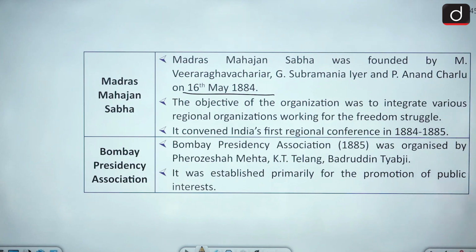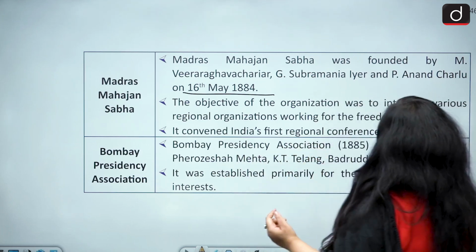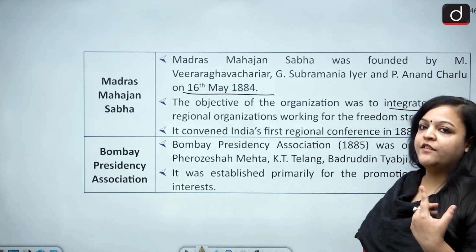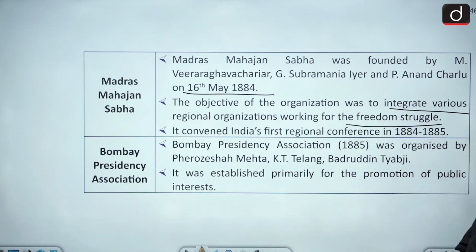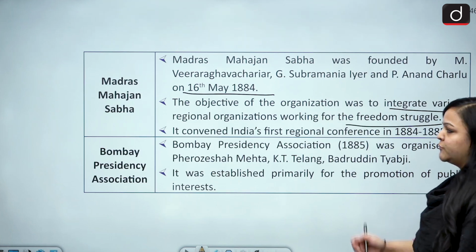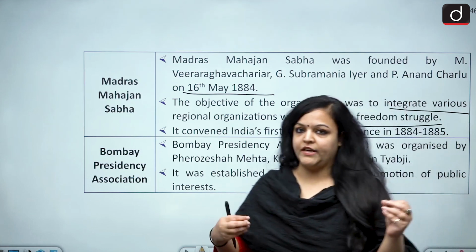Fine. So who do we have first? We have Veera Raghava Cheryar. Then we have G. Subramania Iyer. Then we have P. Anand Charlu. Okay. What was the main objective? The main objective was to integrate various regional organizations for the freedom struggle. So the main objective here was to integrate all the regional organizations.